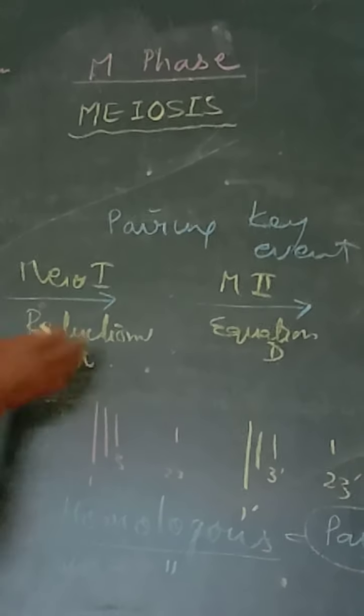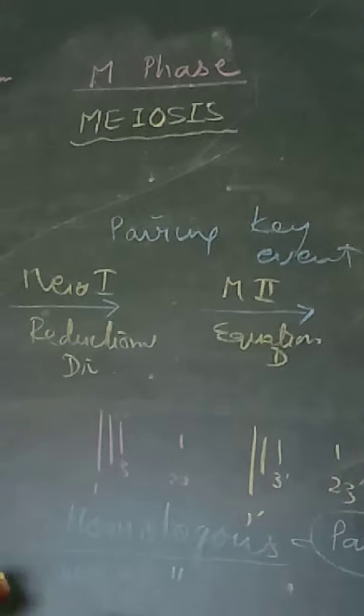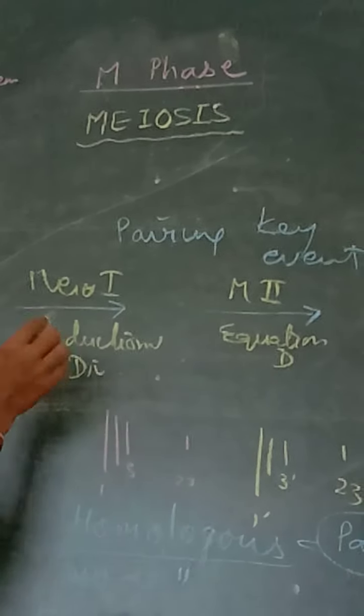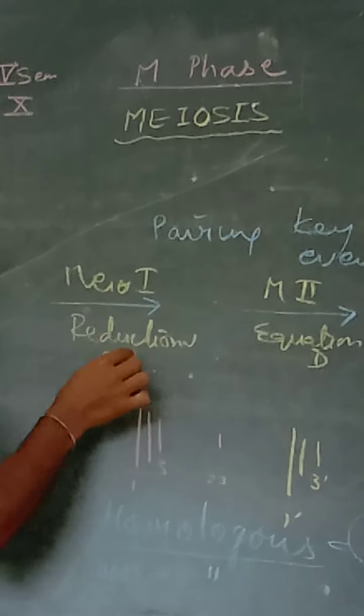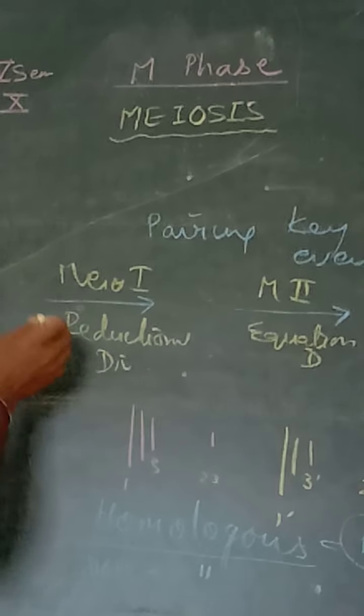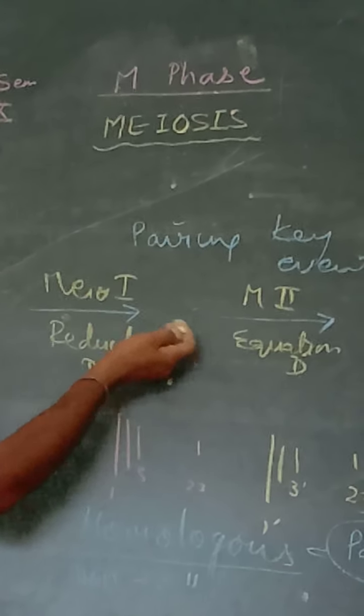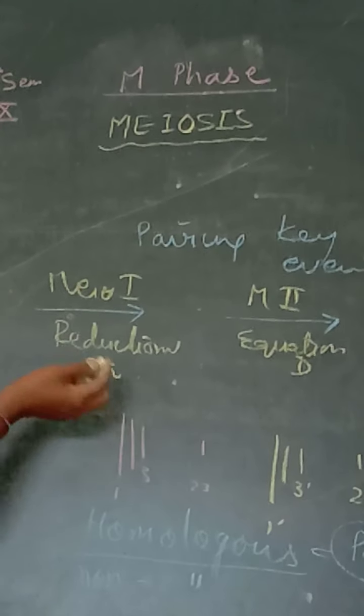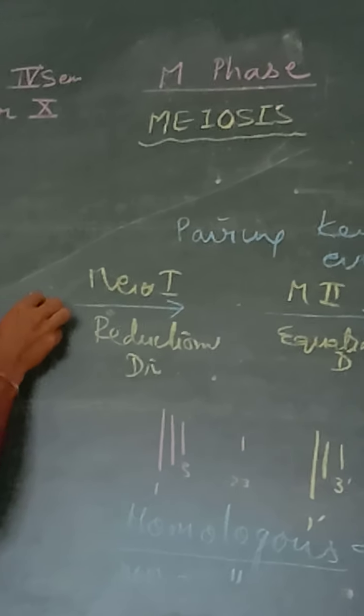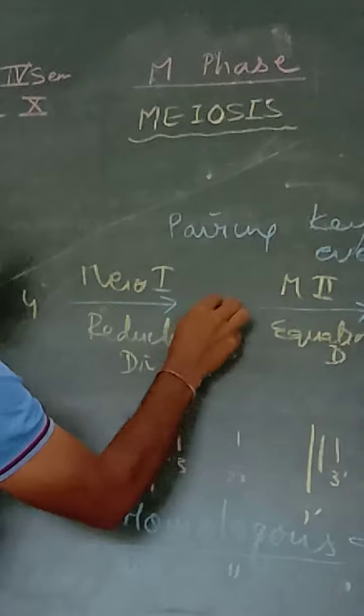We will discuss it in detail in next session, but I would like to tell you in brief why reduction. Because the chromosome number is reduced to half in this phase. For example, if there were 4 chromosomes, then in this 2.